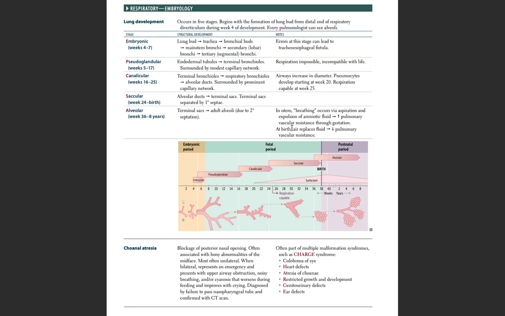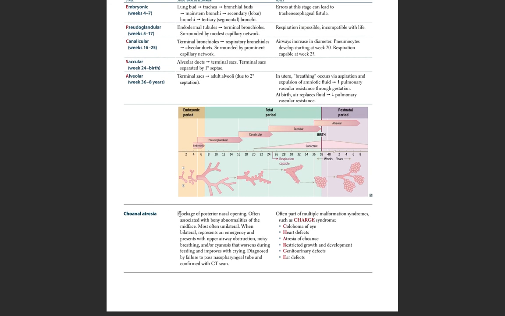In utero breathing occurs via aspiration and expulsion of amniotic fluid, and there is a high pulmonary vascular resistance throughout gestation. At birth, air replaces fluid. There is a fall in pulmonary vascular resistance at birth.